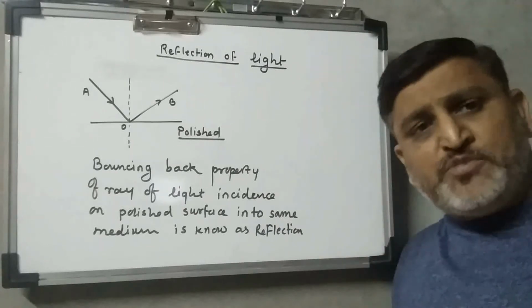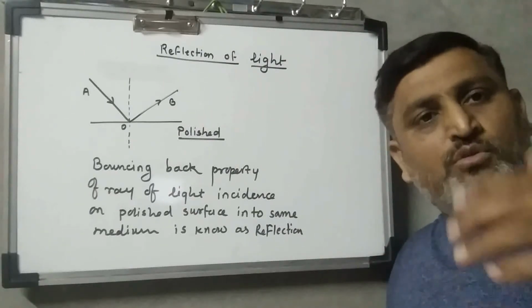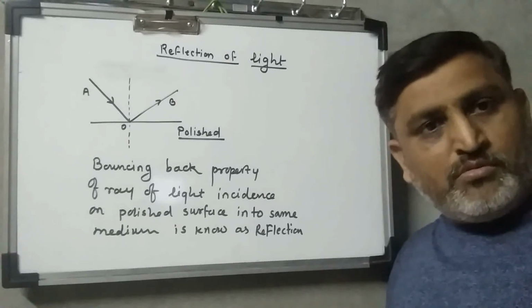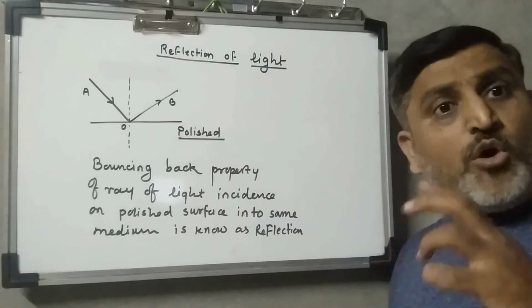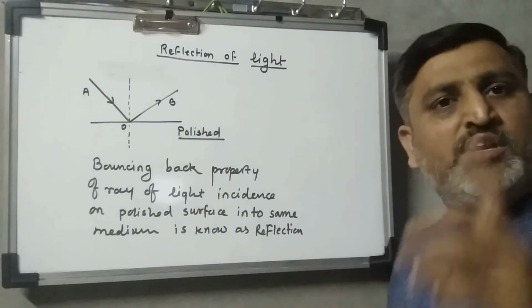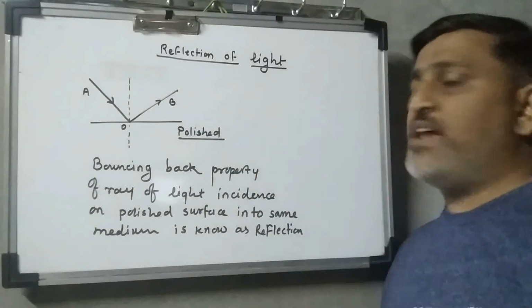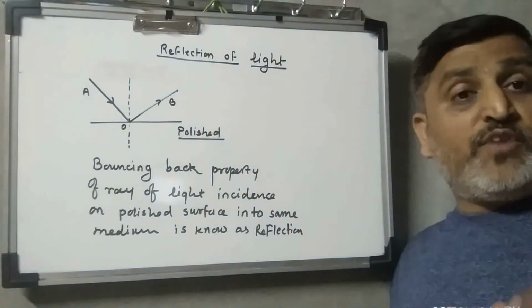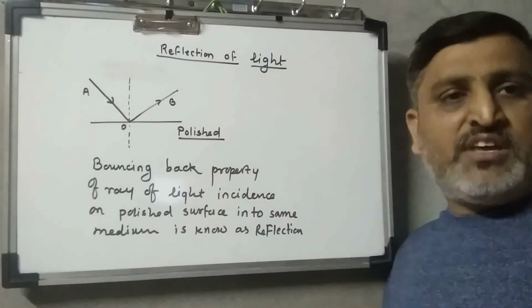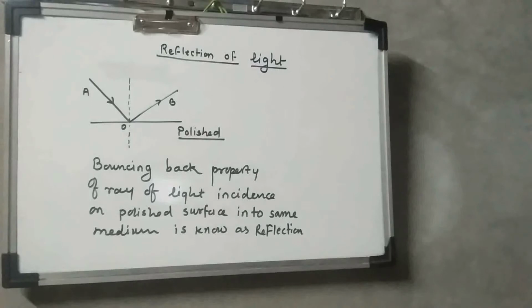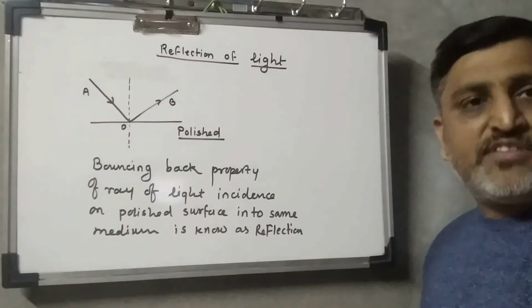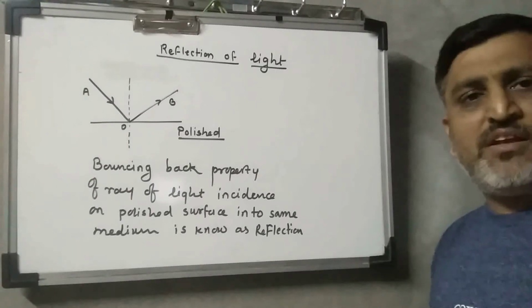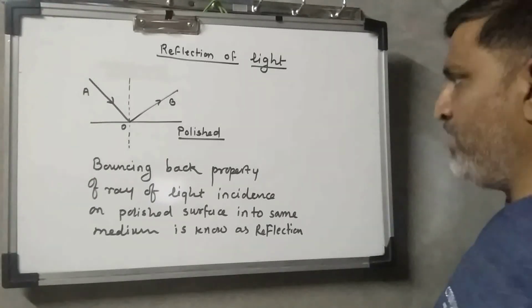So all the objects which we can see, even though you are watching me and I am watching you, when we are together, any object which we can see is seen only because of this phenomenon known as reflection. Okay, so the reflected ray enters our eye and then and only then we can see the object. Keep that in mind. Now we know that the ray gets reflected when it strikes a well polished surface, I can say a mirror. Okay, if there is a mirror, then there we can see the reflection.